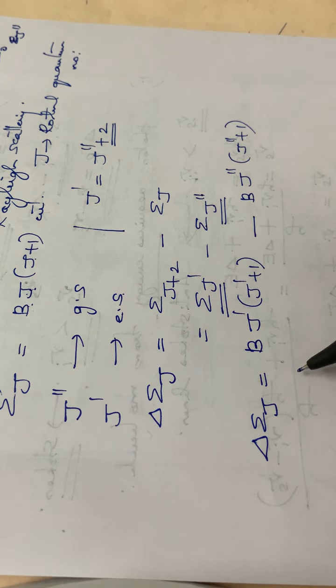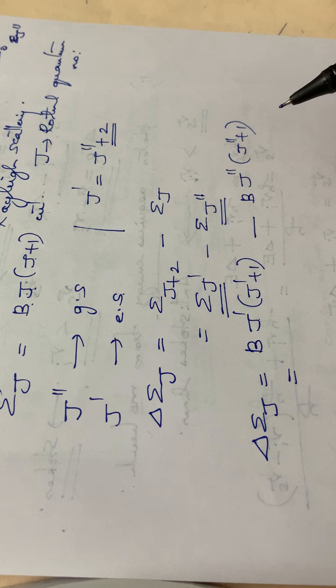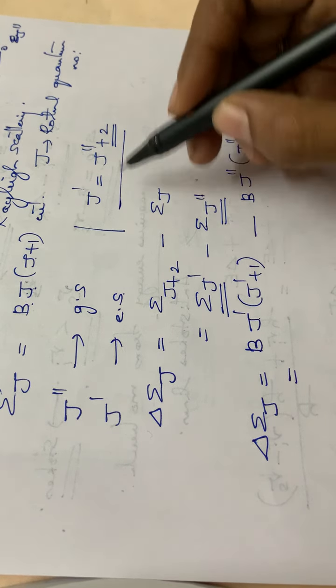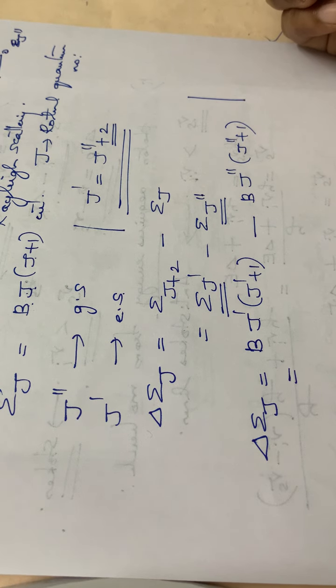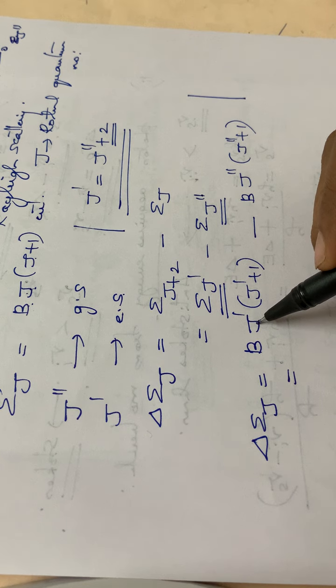Then you have to substitute either for J dash or for J2 dash. Again here I am substituting J dash is equal to J2 dash plus 2. So for J dash I am substituting J2 dash plus 2.